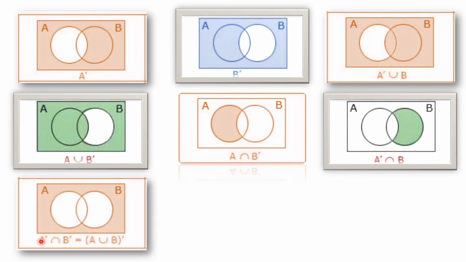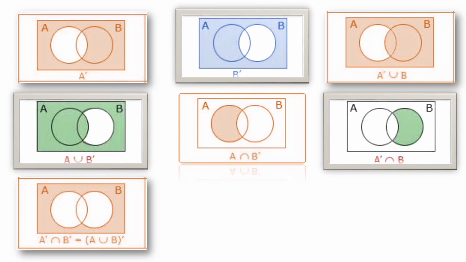Next one is A dash intersection B dash, or that is the same as A union B the whole dash. So A dash means outside of A, common for outside of B. So outside of A and outside of B common portion. So when you take A circle, outside means this one will be coming including this portion, and when you take B circle, outside of B circle, this portion is coming along with this one. So which is common for both A dash and B dash is outside of both A and B circle.